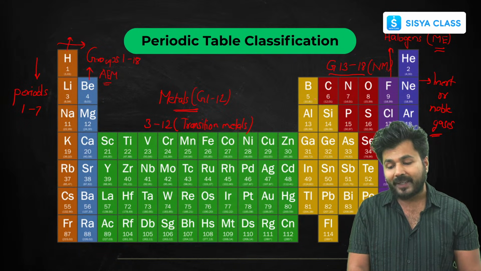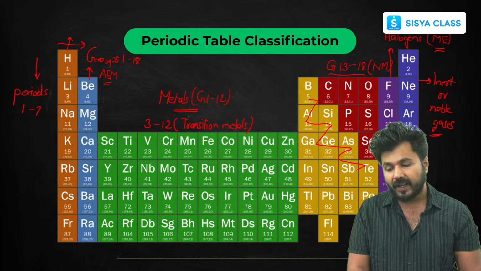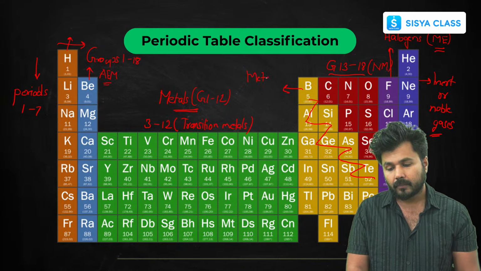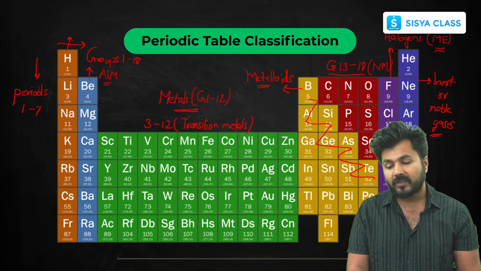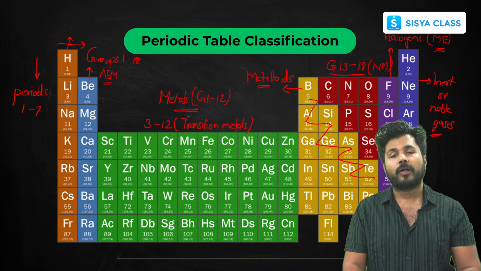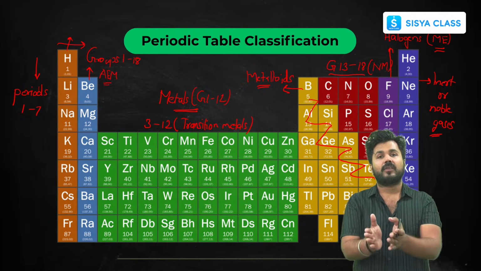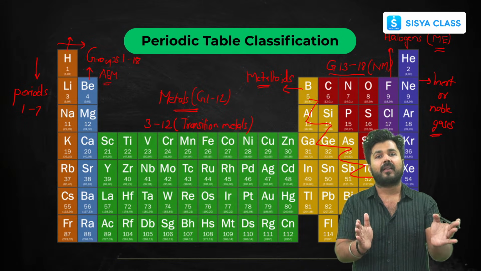And talking about metalloids, you can see this zigzag line. This zigzag line is your metalloids. So which elements come under the category of metalloids? Just silicon, germanium, arsenic, tin, tellurium, all these are your metalloids. What are metalloids? As you can see, these are sandwiched between metals and non-metals.